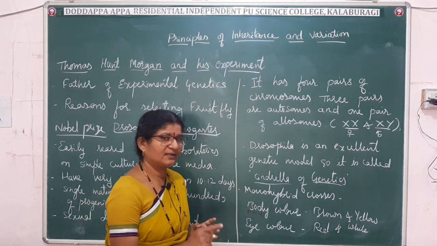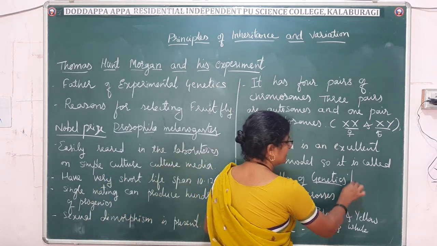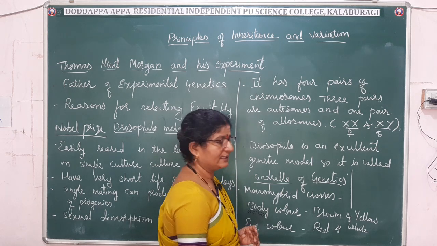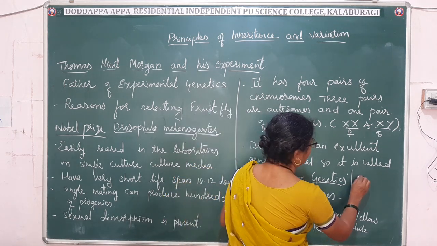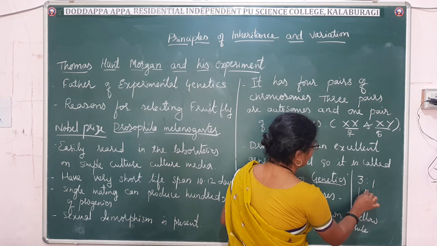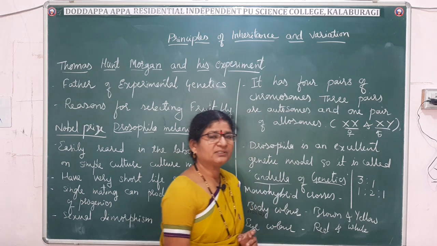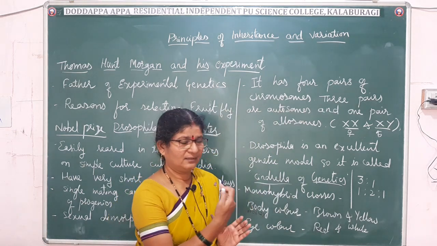When he worked by taking a single character, he got the same result as Mendel. In the monohybrid, he got a phenotypic ratio of 3:1 and a genotypic ratio of 1:2:1. So there is no variation in the result.